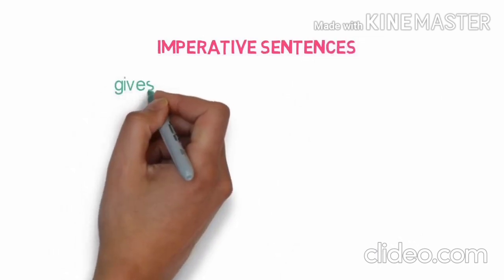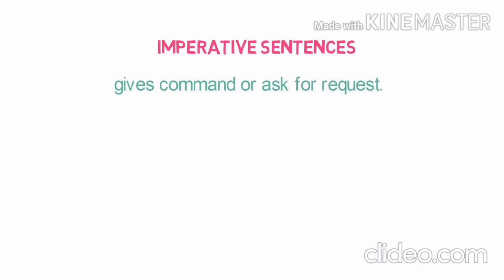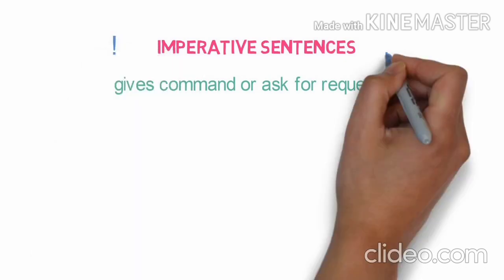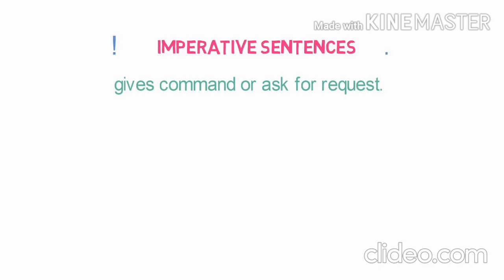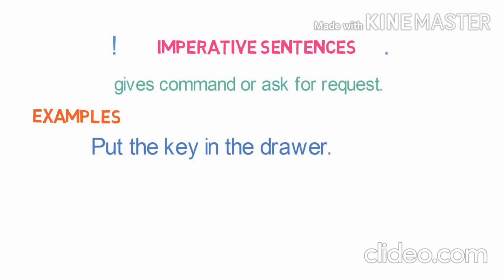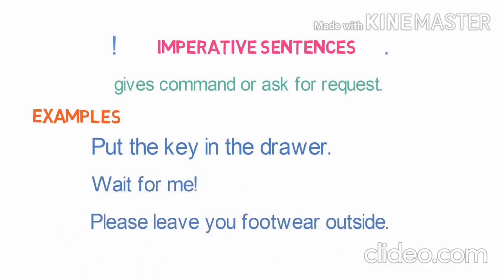The next type of sentence is the imperative sentence. Imperative sentences give a command or ask for a request. Giving a command means telling someone to do some work, for example, a teacher telling you to do homework, or asking for a request like please can you move ahead, please can you complete this work. And these sentences always end with an exclamation mark or with a full stop. So either it will end with an exclamation mark or a full stop.